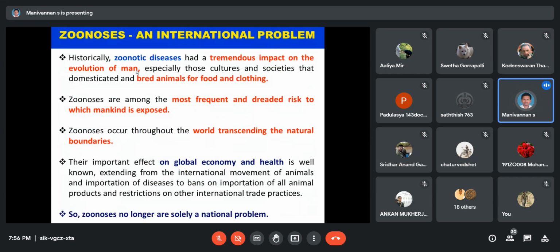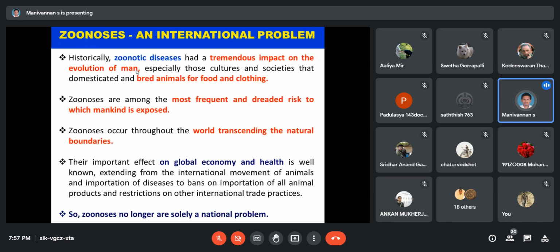Next question. Why is zoonosis an international problem? Zoonosis is not only a national problem; it is an international problem. Historically, zoonotic diseases had a tremendous impact on the evolution of man, especially through animals cultivated for food and clothes.